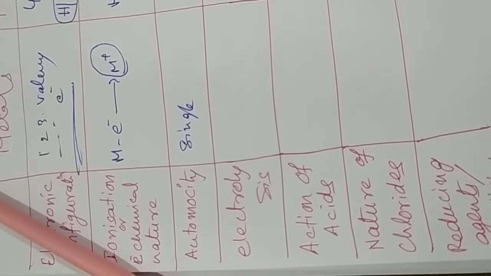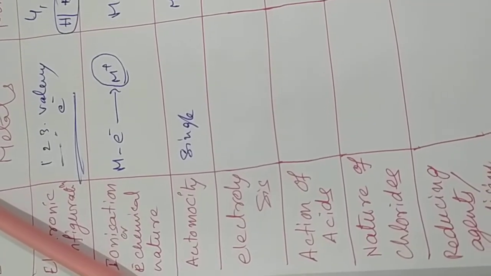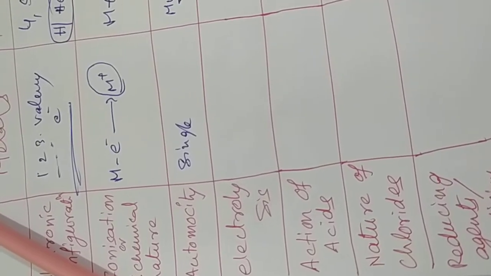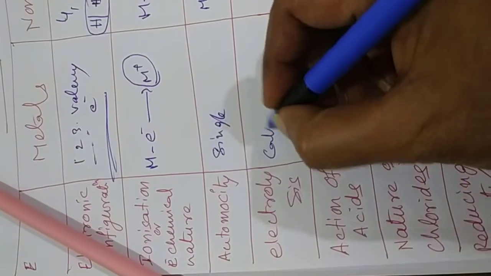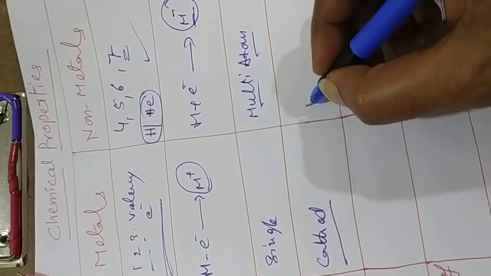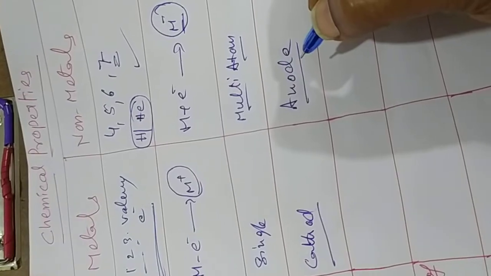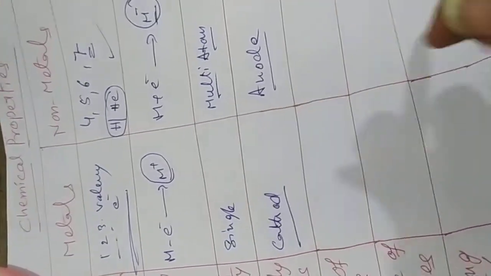Next one is electrolysis. What will happen while doing electrolysis? Metals are basically neutralized and deposited at the cathode. In electrolysis, metal always reaches the cathode, whereas non-metals reach the anode. This is one of the characters.